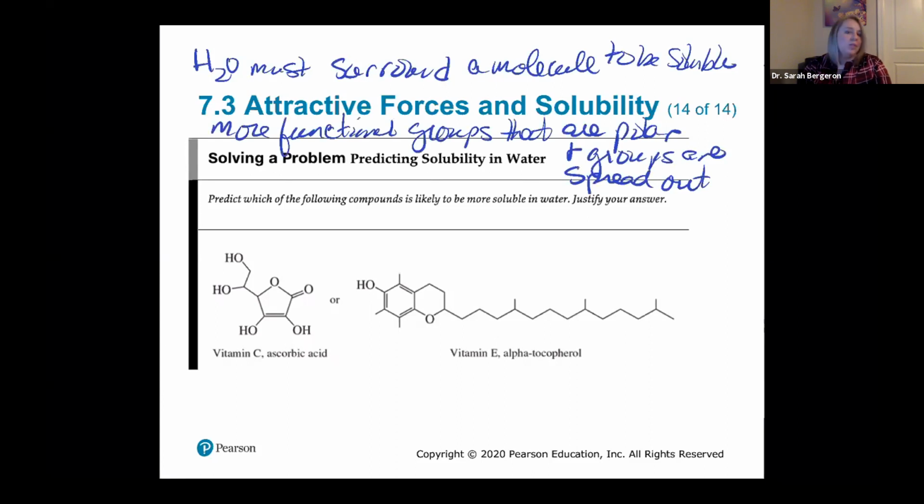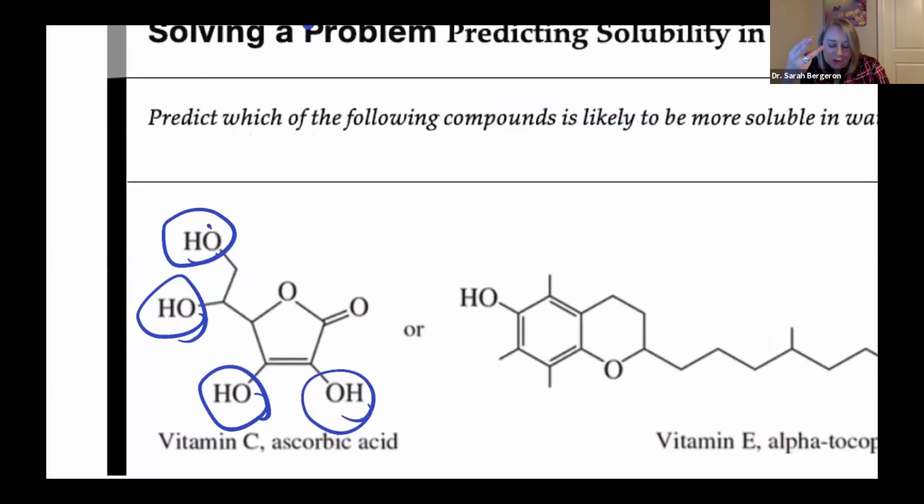Okay, so if we look at the polar groups on vitamin C, what do we have? Oh my goodness, look at all of those hydroxyls. All of those hydroxyls are going to be able to participate in 2 hydrogen bondings each, right? Actually 3 hydrogen bondings each, because each one of these oxygens has 2 lone pairs on it, and we're bound to a hydrogen.